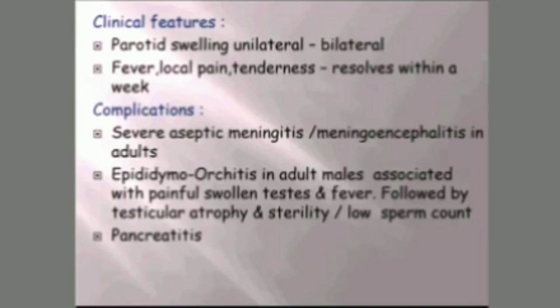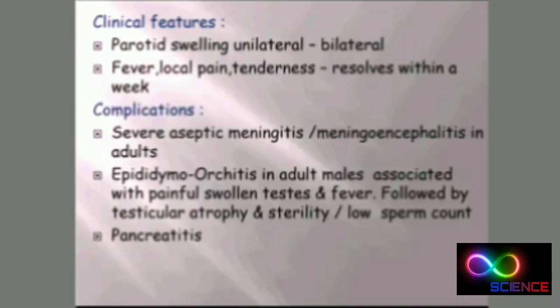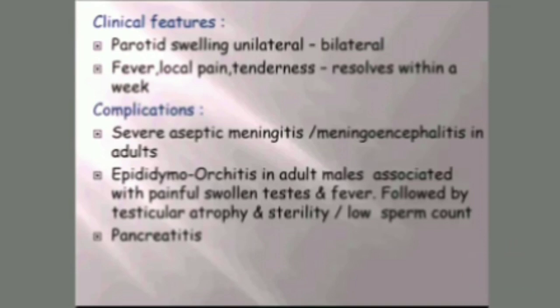Viral meningitis is known as aseptic meningitis because it does not cause sepsis. It may also reach the genital glands and lead to epididymo-orchitis in adult males, associated with painful swollen testes and fever, followed by testicular atrophy or sterility and low sperm count. So this is one of the causes of sterility in males. It may lead to pancreatitis, oophoritis, and thyroiditis. So it can involve any gland of the body. So these are the presentations.